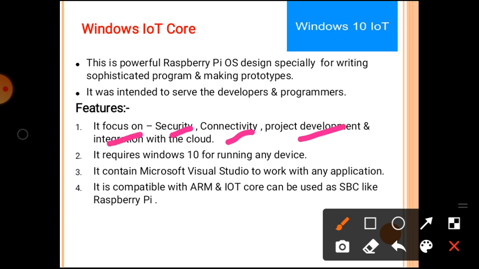It requires Windows 10 for running on any device. So the Windows IoT Core operating system automatically requires Windows 10. It contains Microsoft Visual Studio to work with any application. It is compatible with ARM, and IoT Core can be used on a single board computer like Raspberry Pi. This is about the Windows IoT Core operating system.